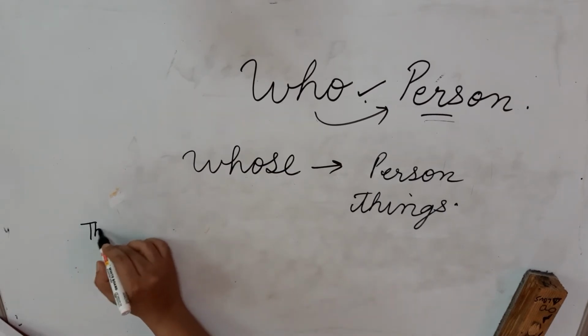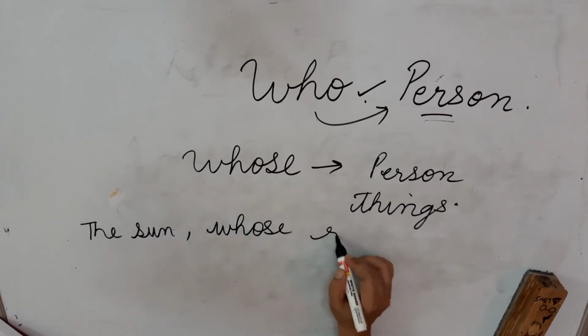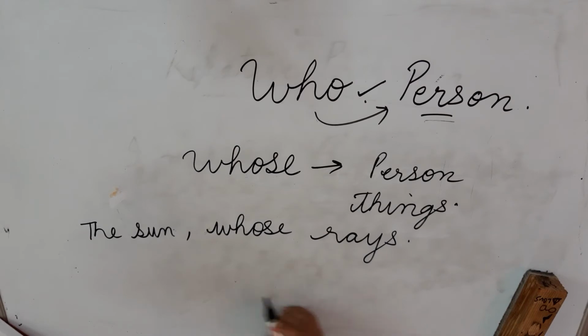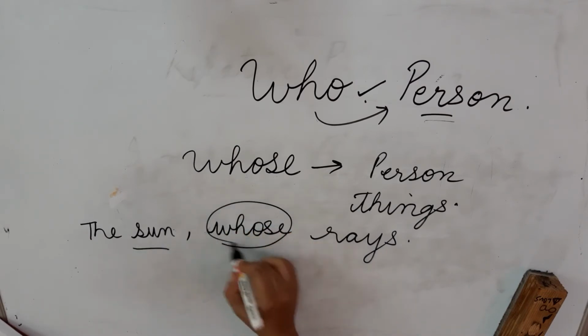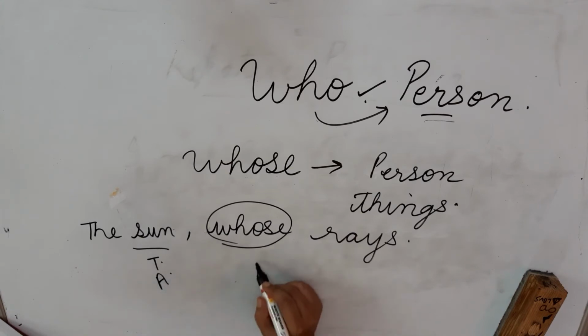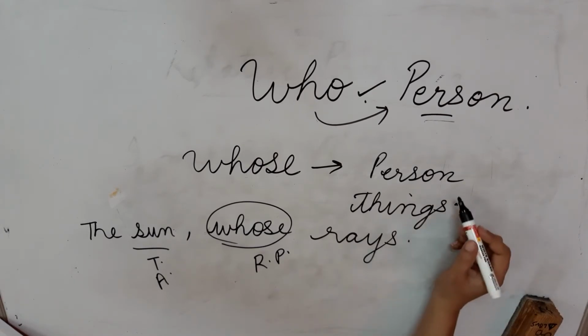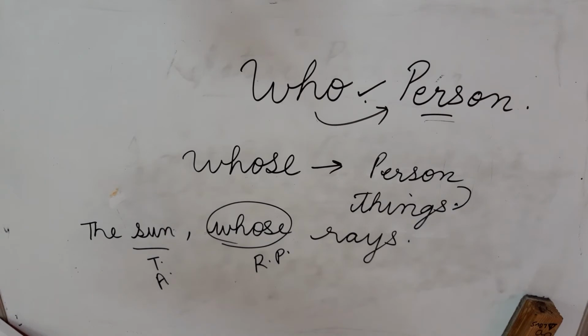Suppose the sun, whose rays. So what we have done here, for this sun we have used this pronoun, whose rays. Here it is a non-living object, it is a thing, it is also the antecedent, and we have used a relative pronoun for this. So, whose rays give life to the earth. Remember that whose can be used for both persons and things.